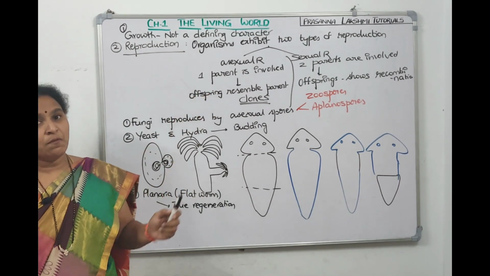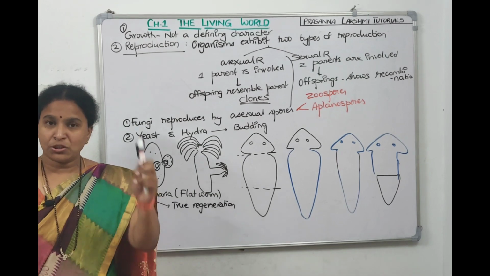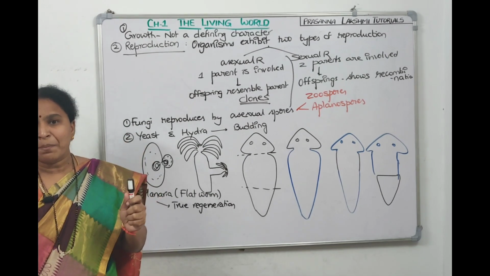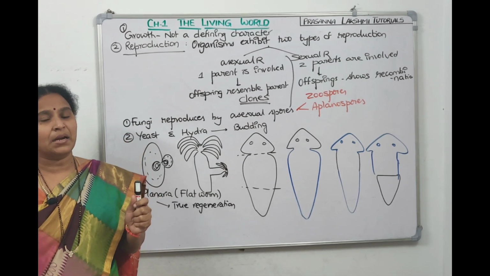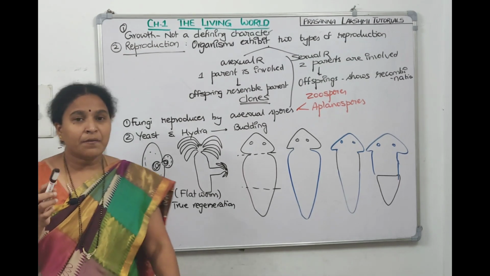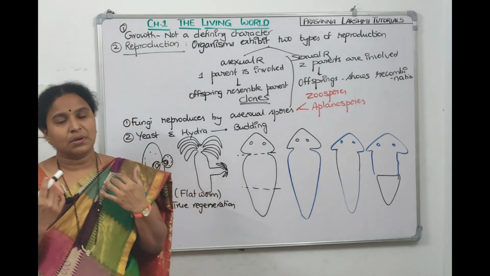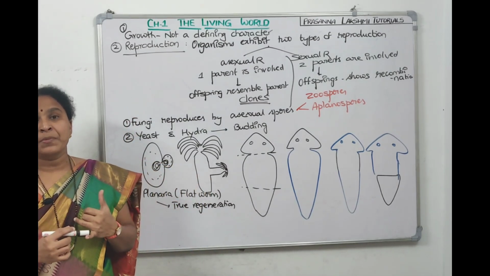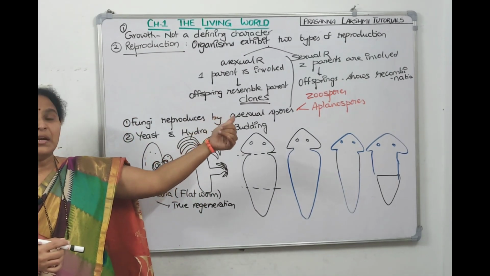In asexual reproduction, only one parent is required. In sexual reproduction, two parents are required. Since from one parent the offspring will come, they resemble the parent. Whereas in sexual reproduction, since there are two parents, recombinations will come. Now we are talking about different types of reproductions. First we went with fungi. We told fungi reproduces by many types of spores.